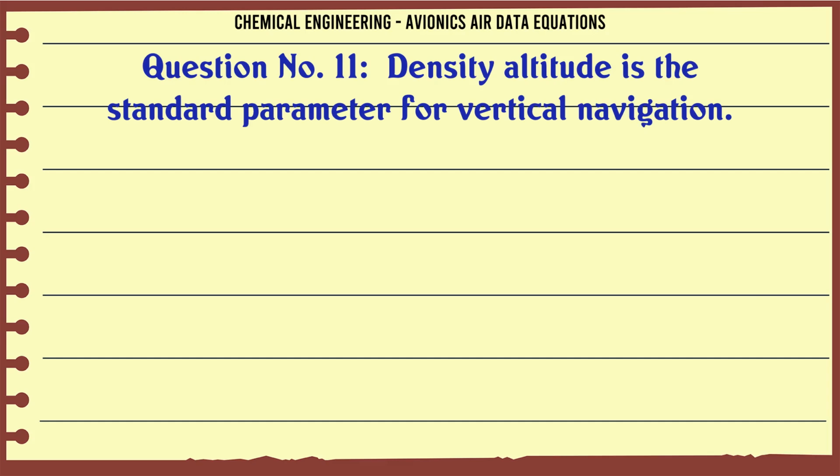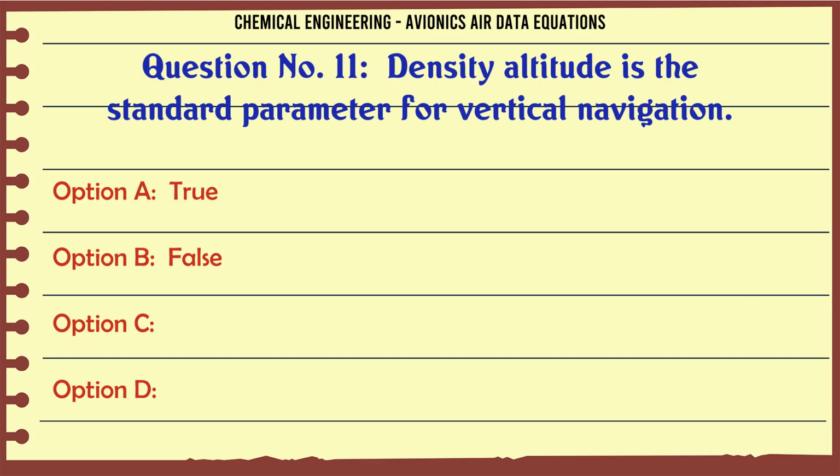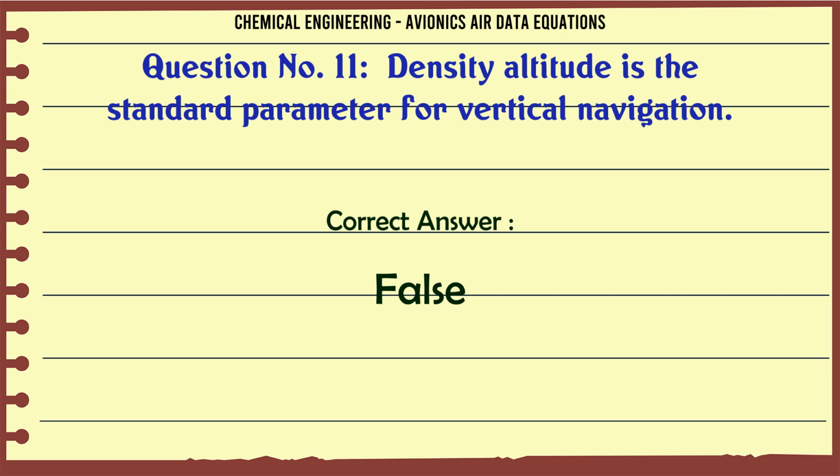Density altitude is the standard parameter for vertical navigation. A. True. B. False. The correct answer is false.